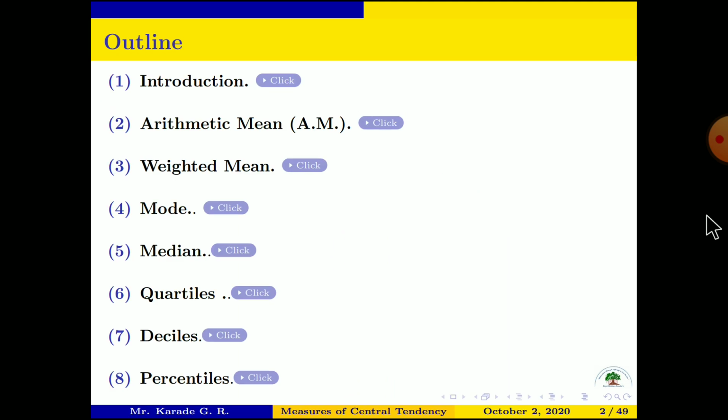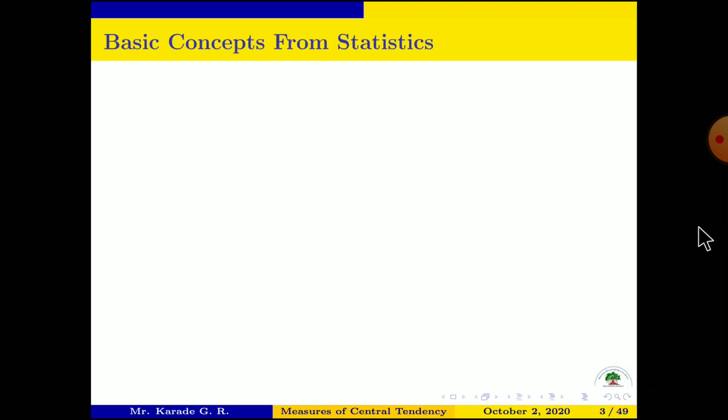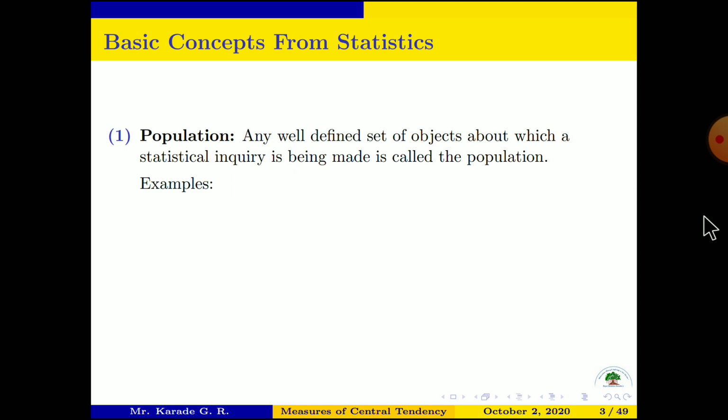So first of all we see about the introduction. First of all we learn about the basic concepts from the statistics. So first basic concept is population. You heard about the population. All of you know what is meant by population.